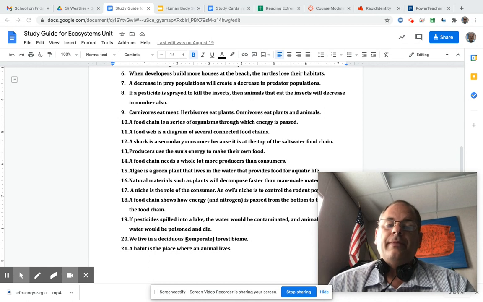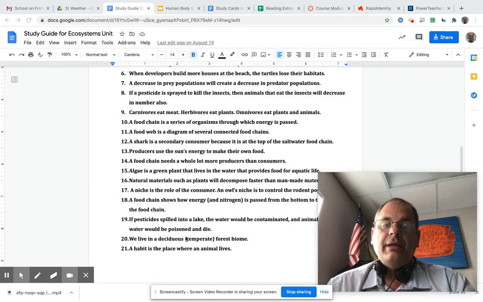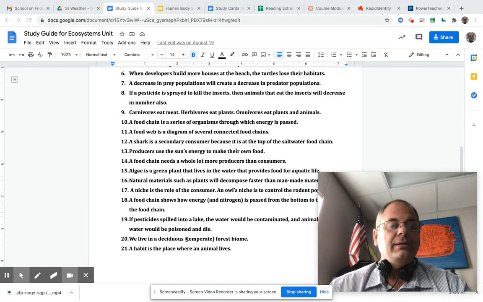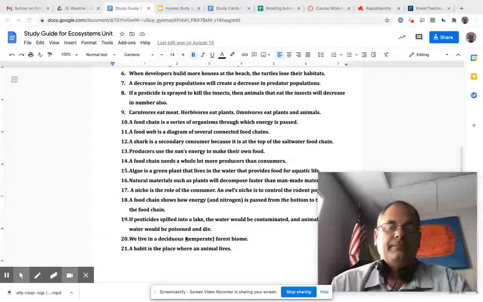Number nine, carnivores eat meat. Carne means meat. So herbivores eat plants. Herb means plants. Omnivores eat animals and plants. Omni means all. So carne is meat, herb means plants, and omni is all.